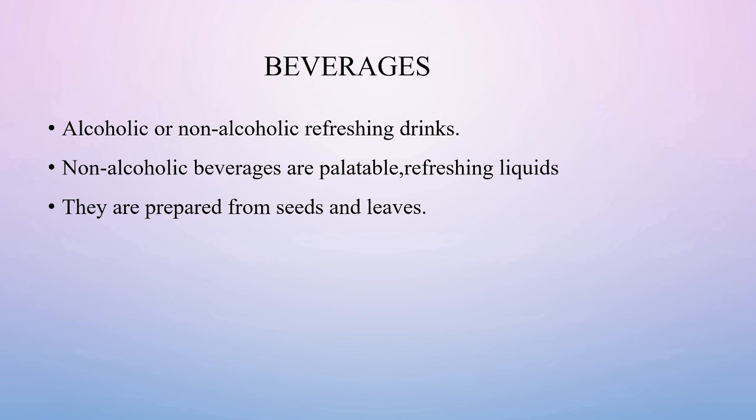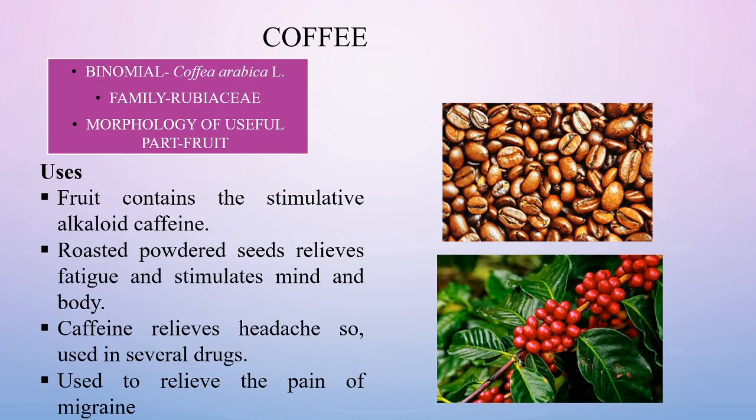And let us see the refreshing liquid, coffee. Its binomial is Coffea arabica, the family is Rubiaceae, and the useful part is fruit. There are three species of coffee plants. They are Coffea arabica, Coffea robusta and Coffea liberica. Among them, Coffea arabica constitutes 80% of the total crops. In India, it is largely cultivated in Kerala, Karnataka and Tamil Nadu.